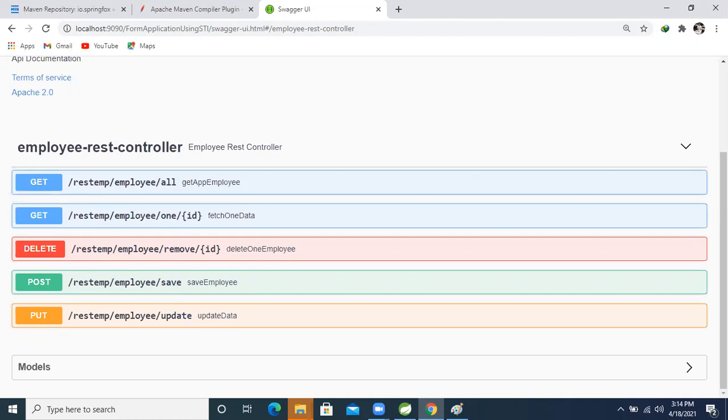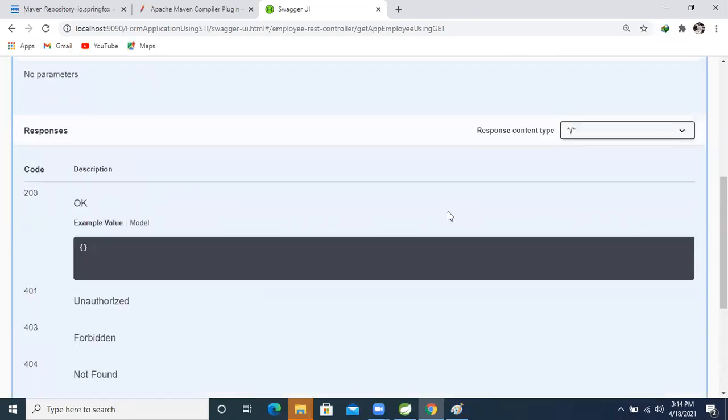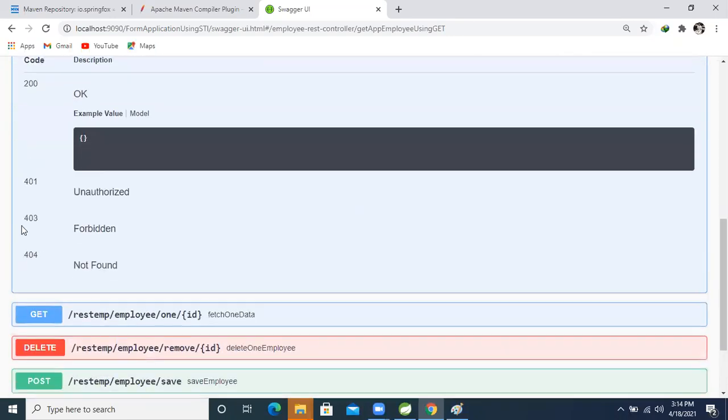So now here, see that. The get method, get application employee, Employee REST controller. So all the information is there or not? Now click on get. See here, some possibilities: 200, 401 unauthorized, 403 forbidden, and